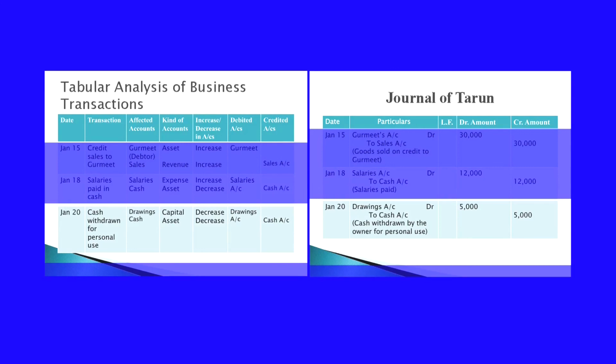So, drawings will decrease the capital and asset as cash is going. So, cash will also decrease and drawings will also decrease, that is capital will decrease. So, drawings account will be debited and cash account is credited. When asset decreases, cash account is credited. When capital decreases, drawings account will be debited. So, we have studied how to write the entries in the transaction or in the journal.